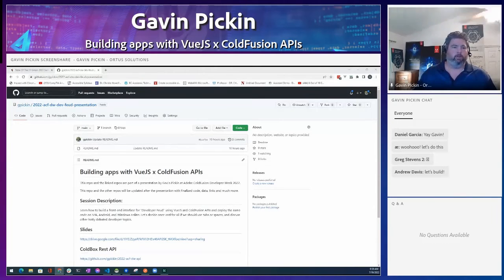For those that don't know, I'm a software consultant for Ortus. I work with ColdBox, CommandBox, and BoxLang every single day. I've been working with ColdFusion for 22, 23, I'm not sure, too many years to remember. And I've been working with JavaScript for just as long. I love learning and I love sharing those lessons learned. So that's why I'm here today.